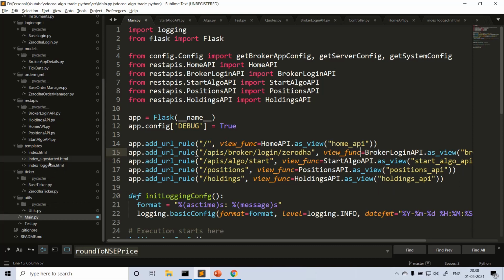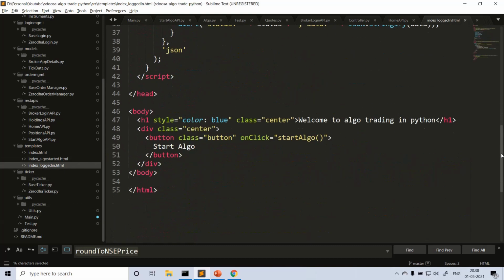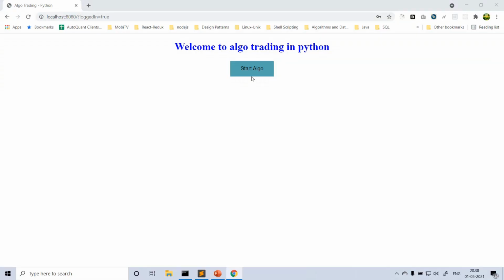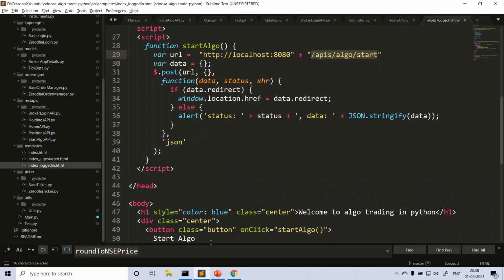I'll get started. Sorry, not logged in. Okay, this is the HTML page you are in now. You can see the start algo button here. What happens when you click the start algo button? Again, we are calling a post API here. This is the URL, and we are posting some data here. Correct.